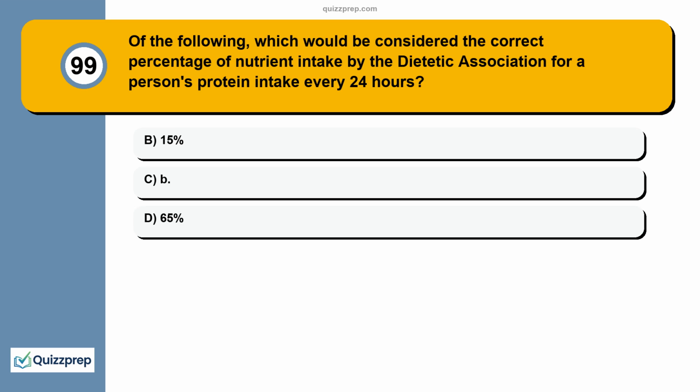Question 99. Of the following, which would be considered the correct percentage of nutrient intake by the Dietetic Association for a person's protein intake every 24 hours? A. 15%. B. 65%. C.